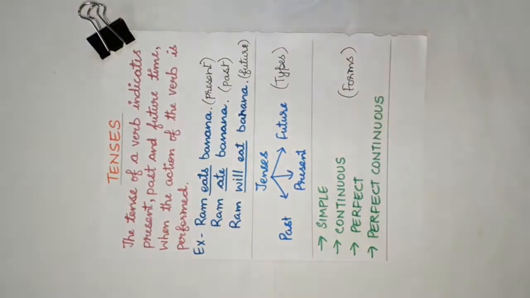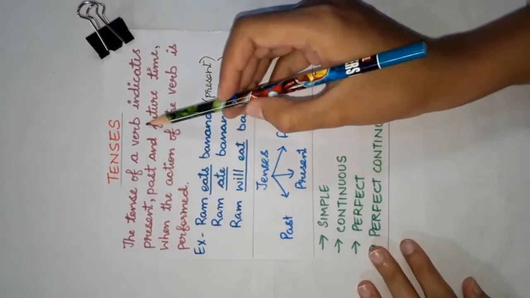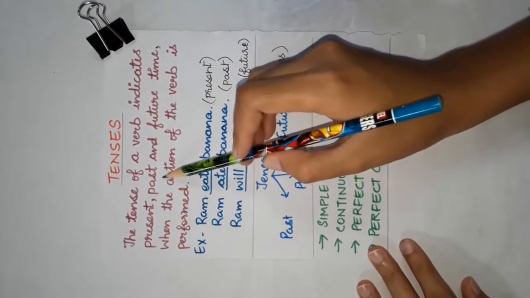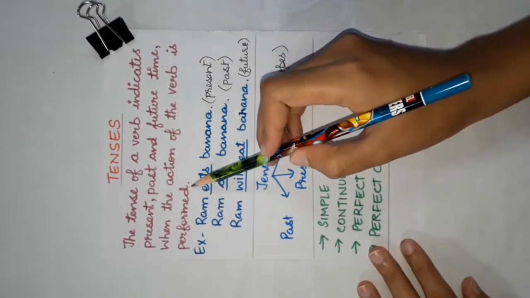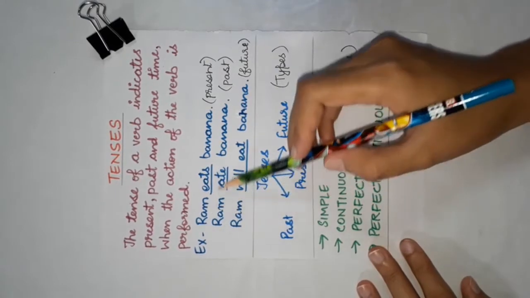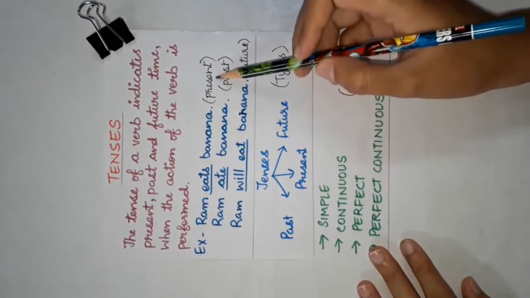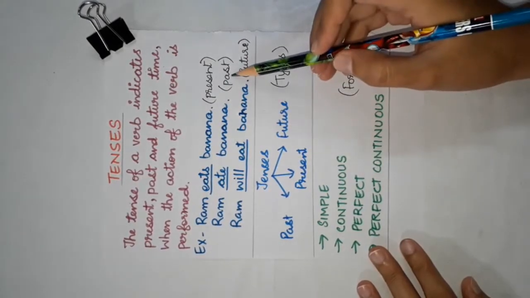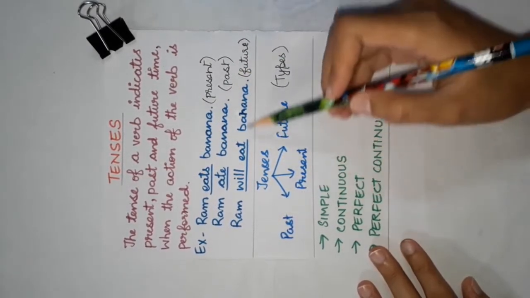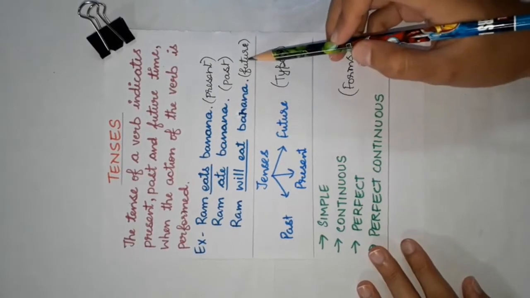Today we are going to discuss English language for class 7th, and the topics are expressing the present and expressing the past. But before that, I would like to acquaint you with tenses. The tense of a verb indicates present, past and future time when the action of the verb is performed. For example, Ram eats banana, that is in present tense. Ram ate banana, that is in past tense. Ram will eat banana, that is in future tense.